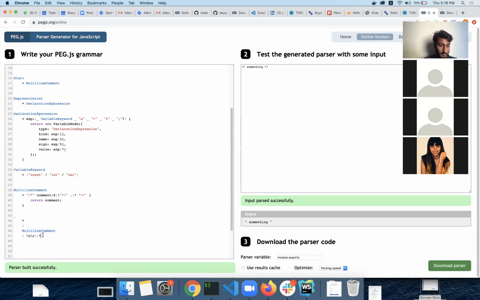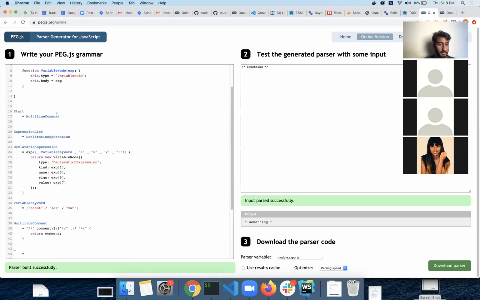Hmm. So I cannot have it like this as well. But let's again check it. Expression list. And now, if this is the white space, then it should accept this in one place.